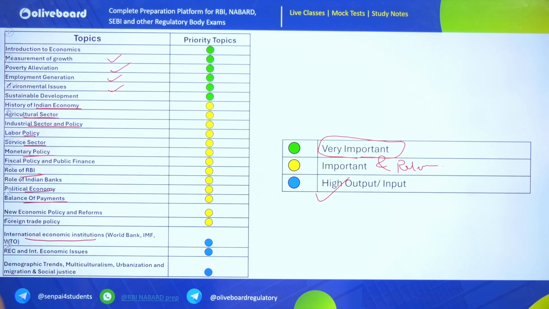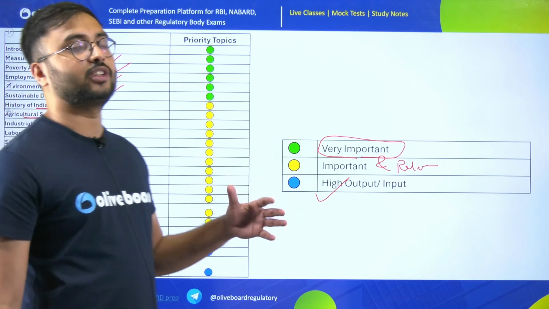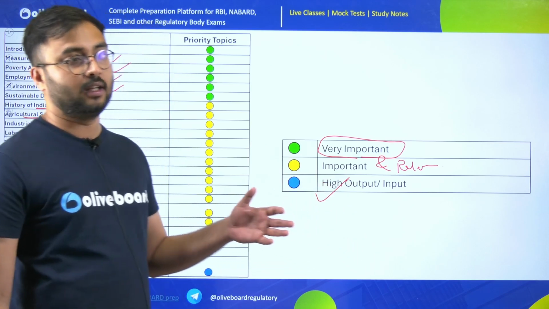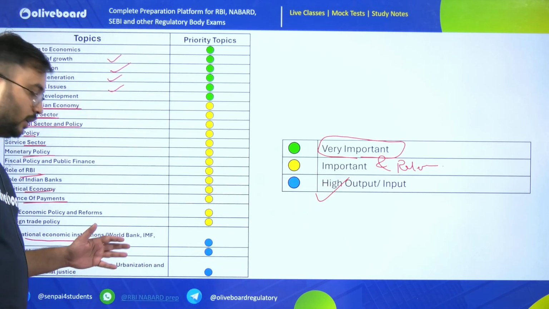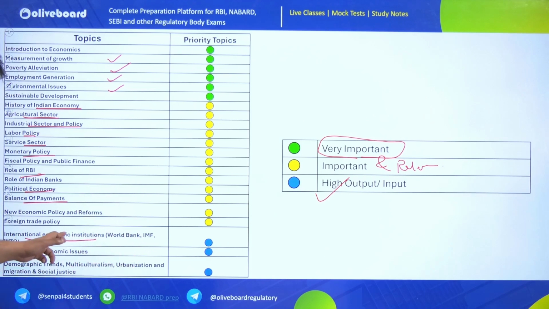First is international organizations or institutions. In NABARD there is always a high chance that a question will be asked from any of the international agriculture-related organizations like FAO, WTO or World Bank. That is why international economic institutions become very important.